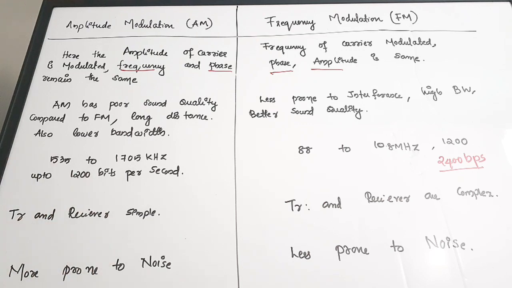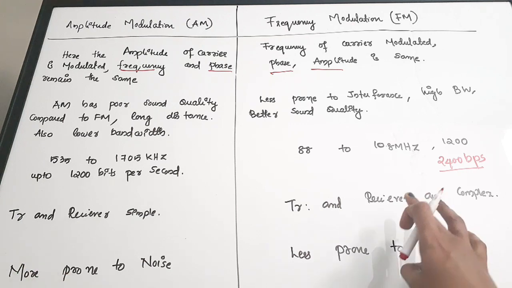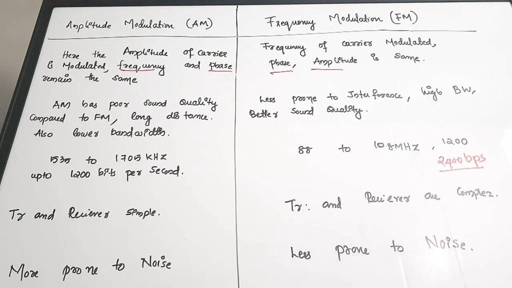These are various variations of AM. So for these types of variations, we require a synchronization circuit or a synchronization mechanism. Whereas for frequency modulation, the transmitter and the receiver design is complex, and due to which there is no additional requirement of synchronization generally.